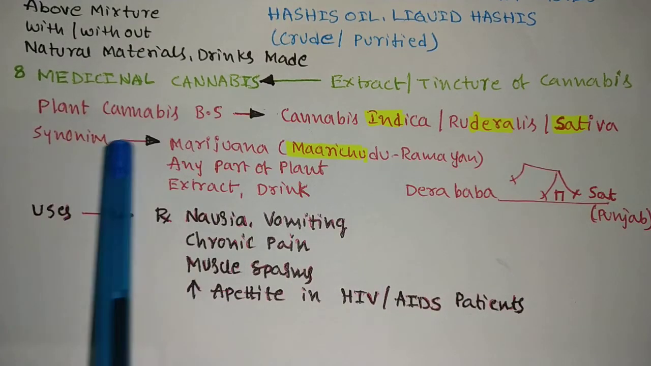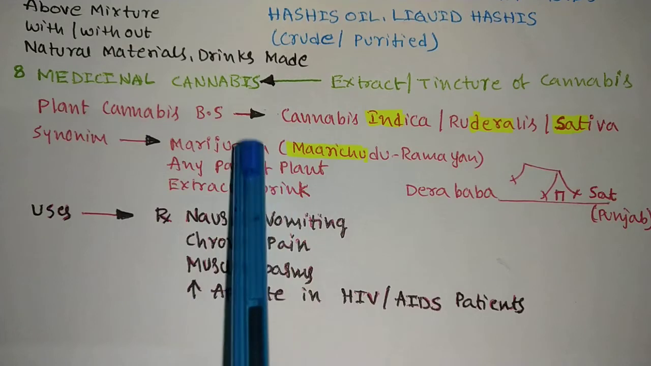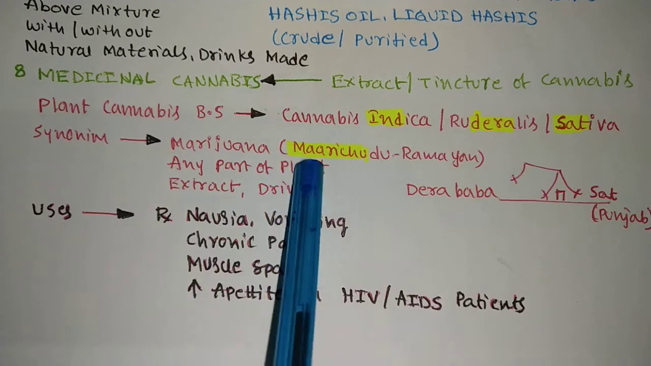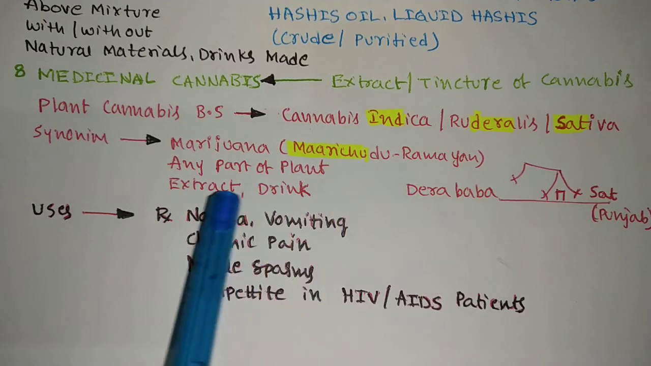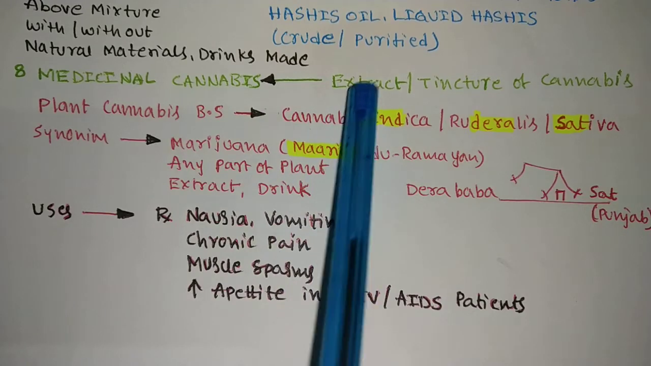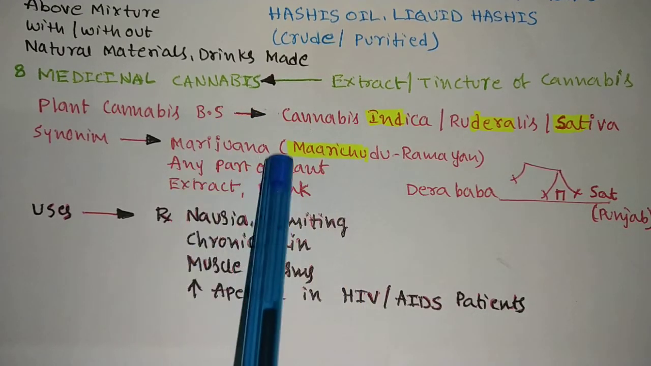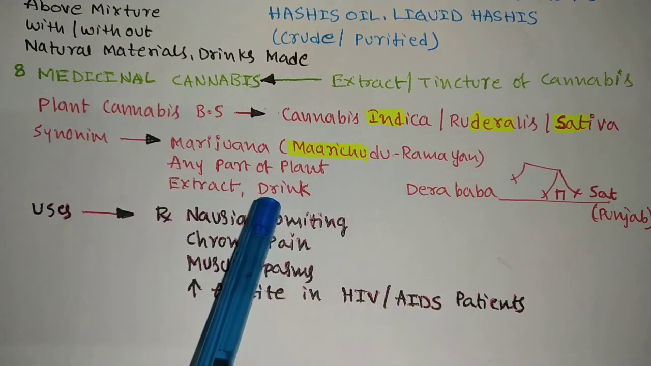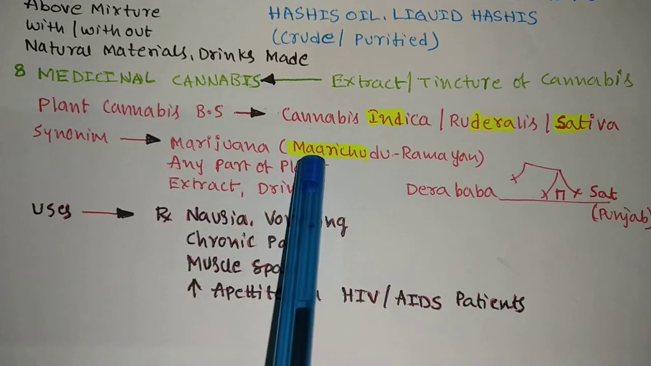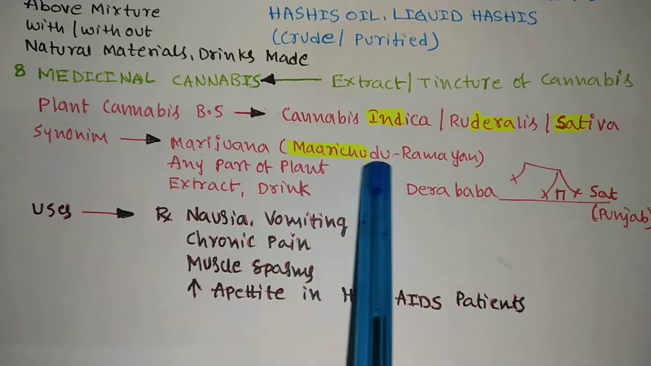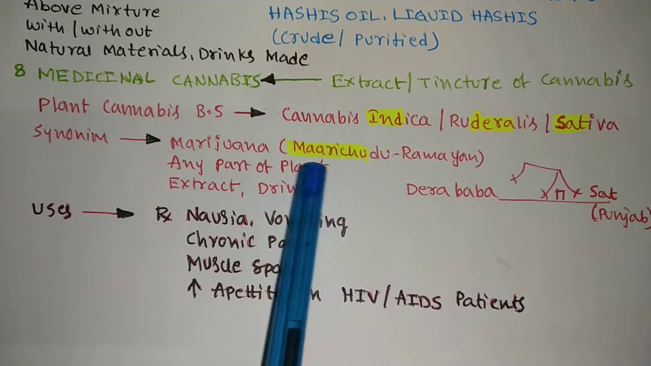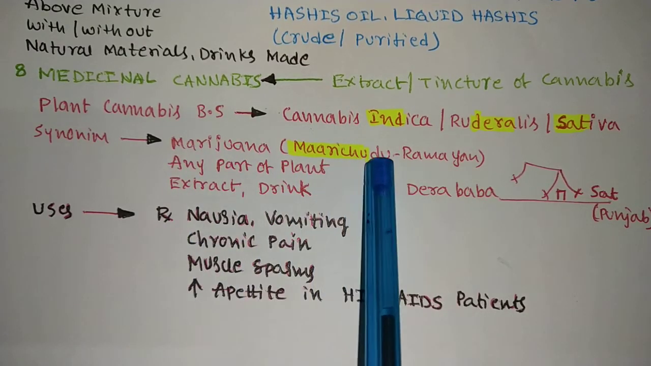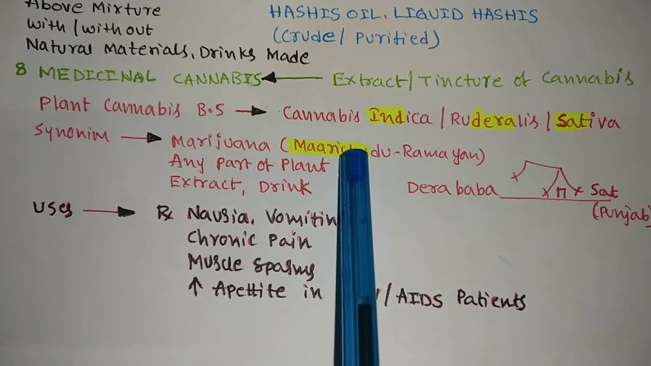And the synonym: it is also called marijuana. This also appeared in the old question paper. Marijuana is any part of the plant, extract or drink. See here, extract. Marijuana is nothing but either medicinal cannabis or cannabis. Extract or drink are called marijuana. How to remember this? You know Maricha in the Ramayana, he will come in the form of a deer. Here that name is suitable. Marijuana, Maricha is a deer in the Ramayana.